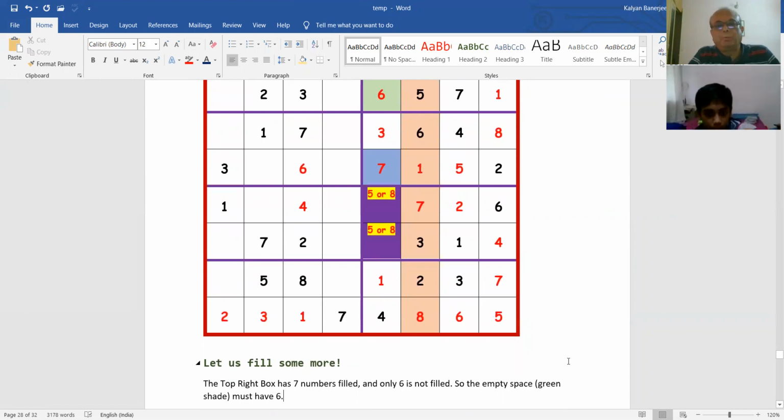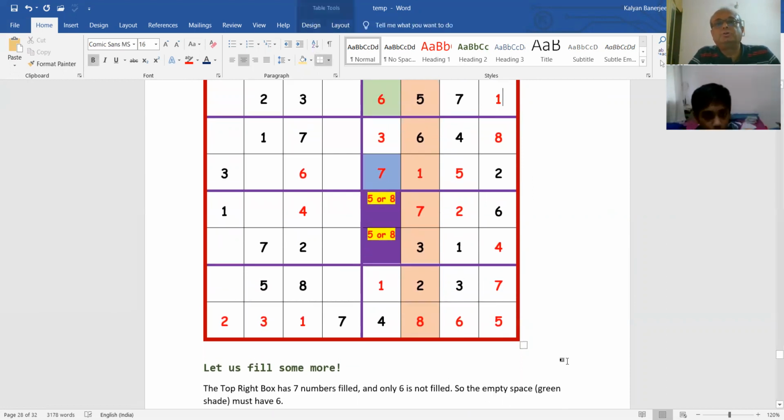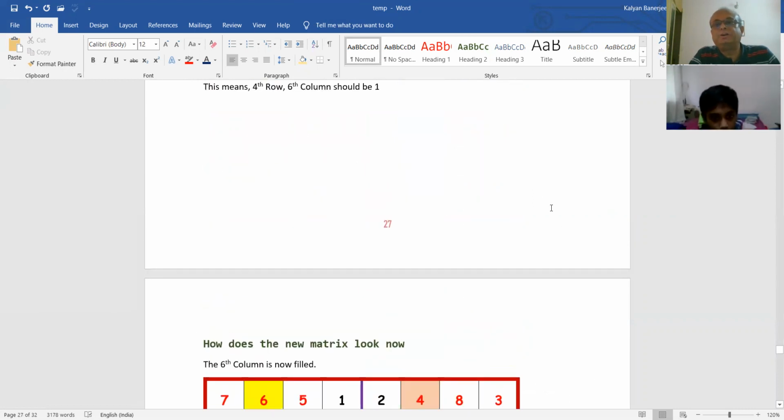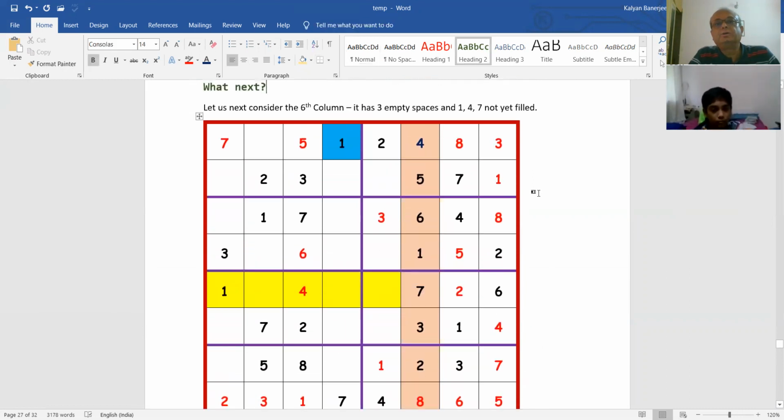And then comes the top right box. The top right box has 7 numbers filled. See another interesting thing. You see this box, there are 7 numbers filled. Only there is one empty space. So that is easy. You have to find out which number is missing.